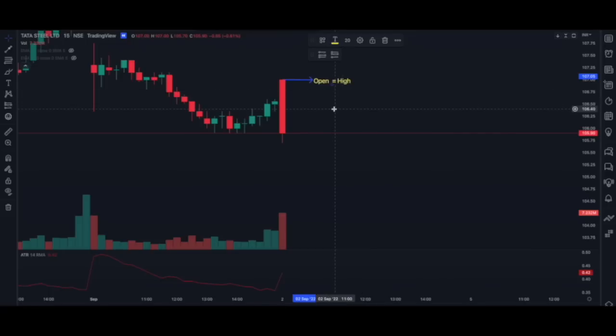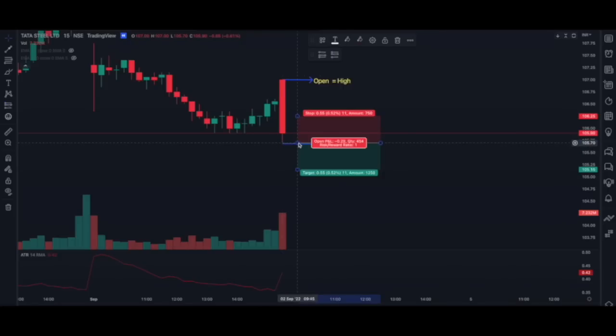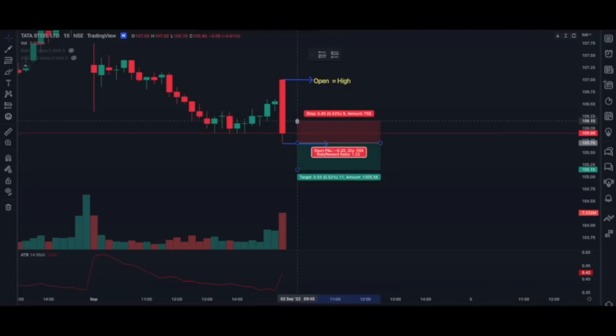When there is seller pressure, what do we do? We short the stock. Now where will be our entry? Our entry will be here when the next candle opens, at the low of the first candle. So if this is our entry level, how do we choose our stop loss? We will see the opening candle's ATR level. What is the ATR level of the first candle? It is 0.42. So our stop loss will be 0.42. I've kept 0.45 and our risk to reward is 1:1.5.